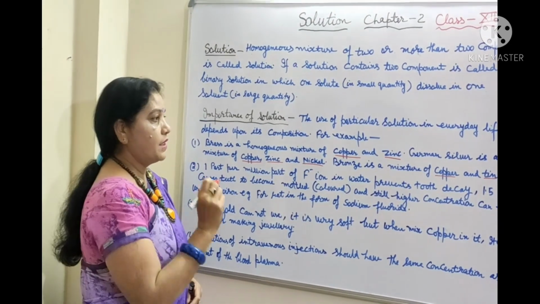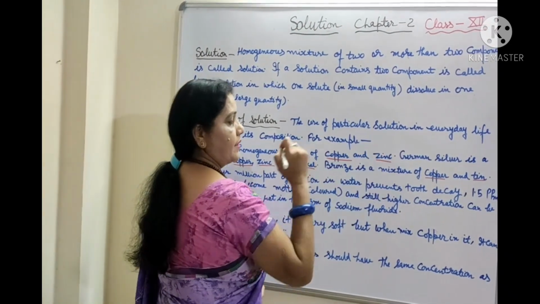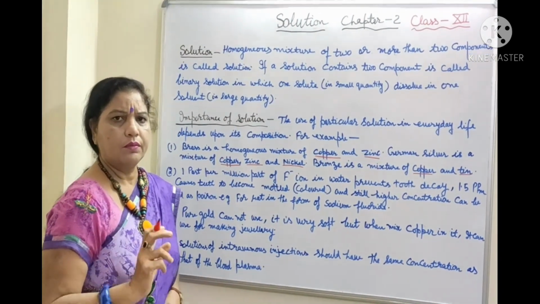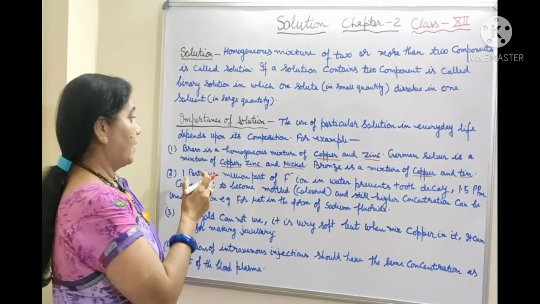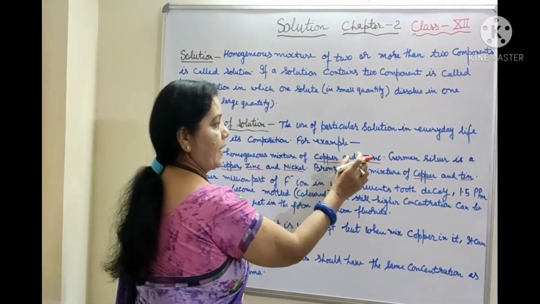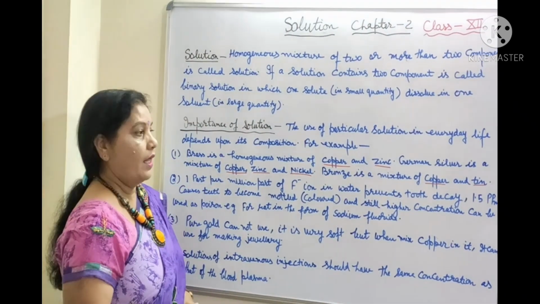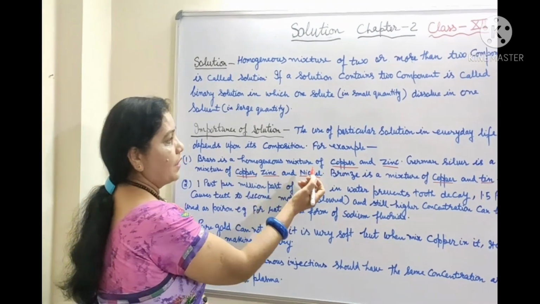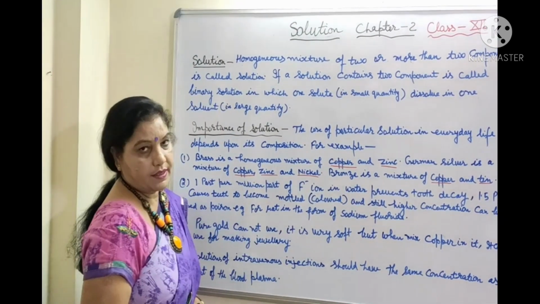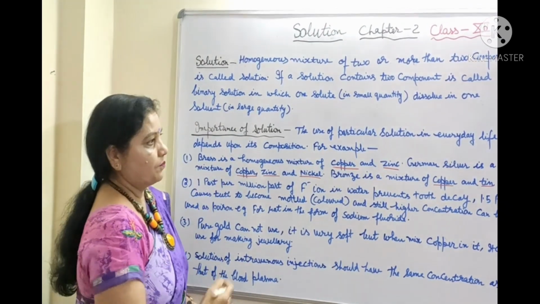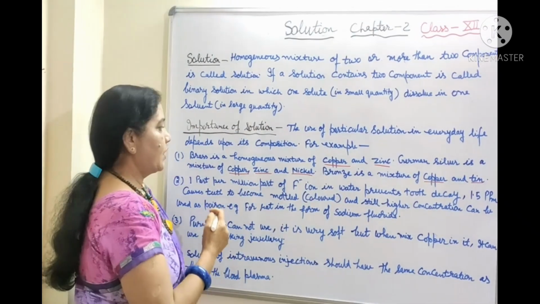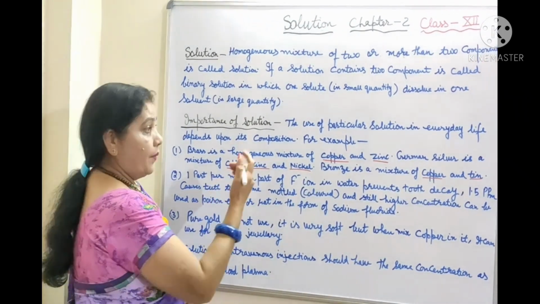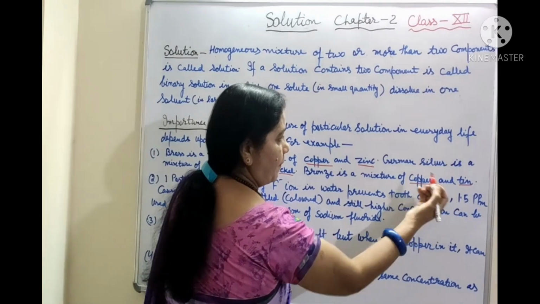Brass is a homogeneous mixture of copper and zinc. Copper alone cannot be used for good purposes, but a mixture of copper and zinc, that is an alloy, as you know very well, has very good use. So an alloy, brass, can be used instead of copper and zinc. German silver is a mixture of copper, zinc and nickel. Bronze is a mixture of copper and tin.